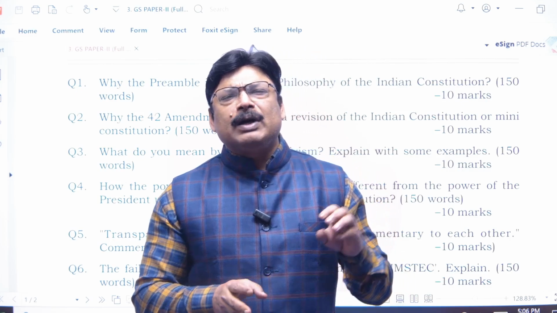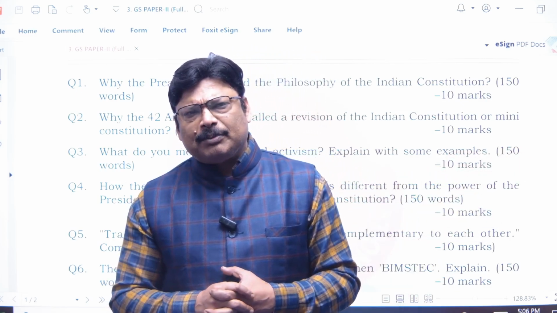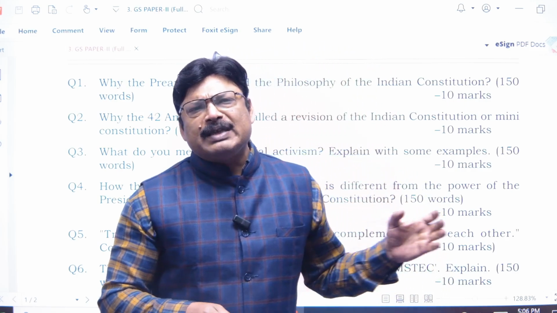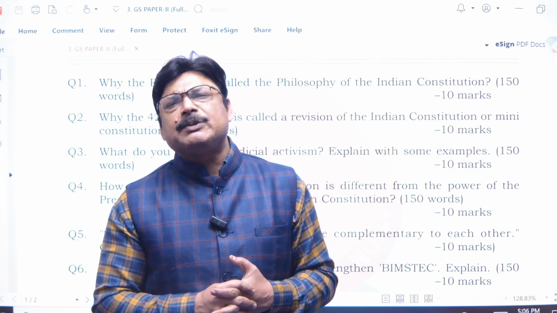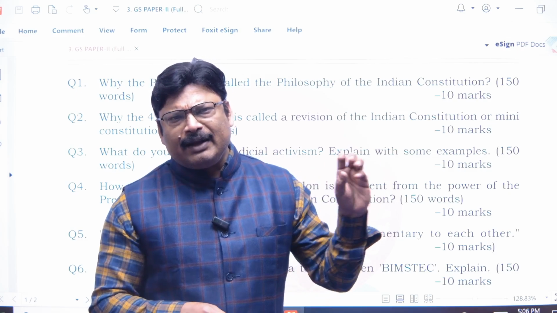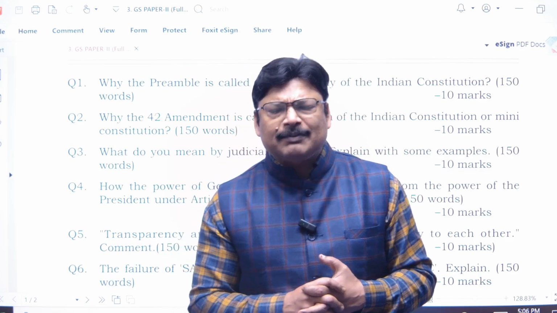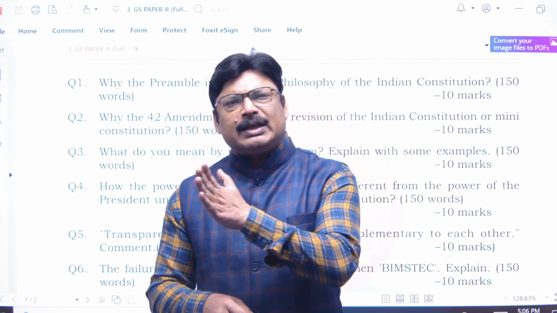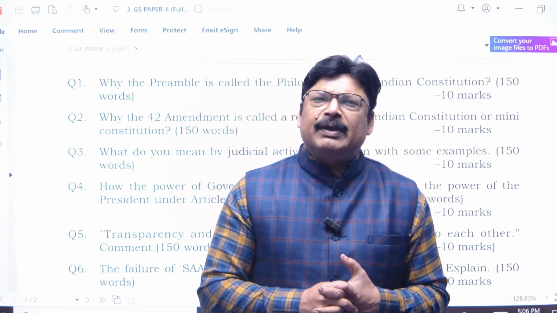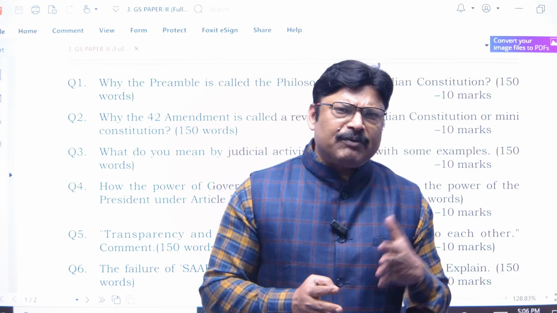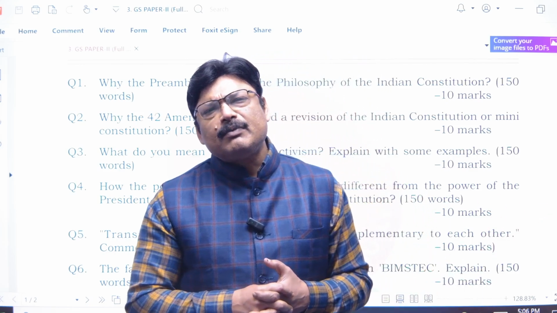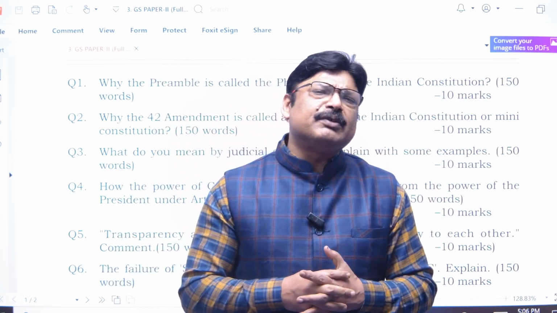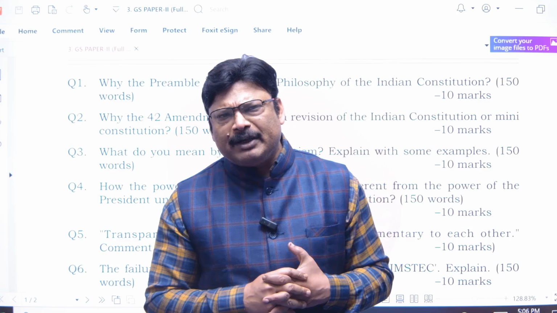Even the poor segment or the downtrodden segment of society matters to us, and we have several provisions for them, especially the Directive Principles of State Policy enshrined in the constitution. Then after sovereign and socialist, we have the word secular, which was added by the 42nd Amendment. Even the word socialist was added by the 42nd Amendment.